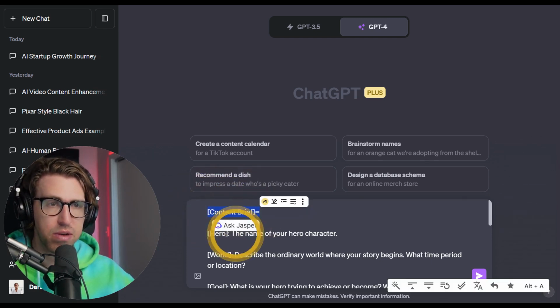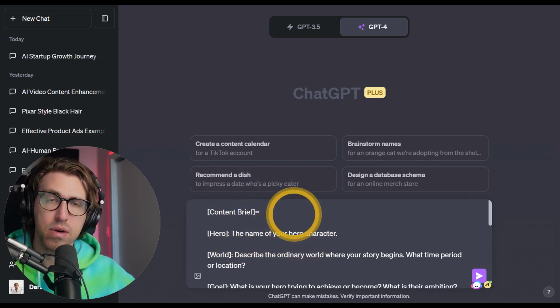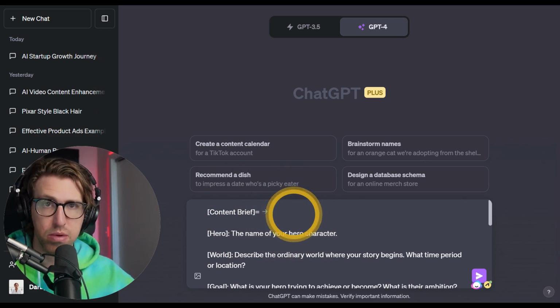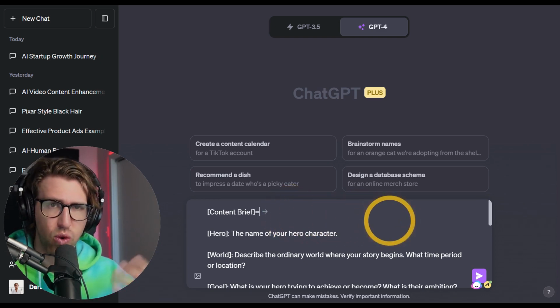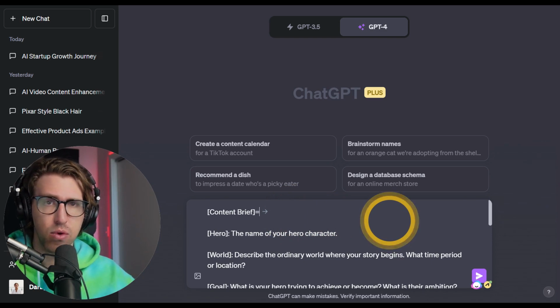So the content brief, we can see here, has a number of variables. And depending on your relationship with your brand, with your customers, with your character, you can really get creative with this. And this is just one example of a multitude of ways that you can utilize this particular storytelling framework. So it starts with the basics.